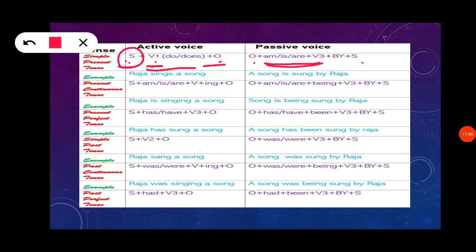Okay, and this is the auxiliary verb, and we have to change the base form verb to verb 3 form. And "by" should be added, and at last the subject should be there. See, there is an example.